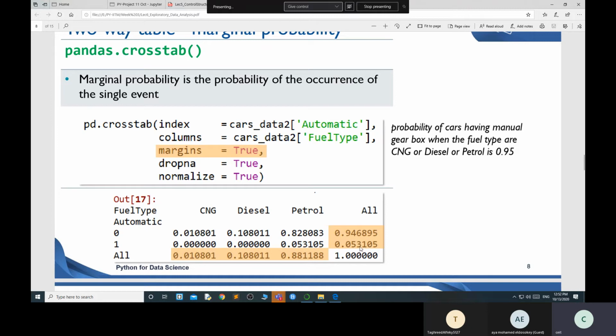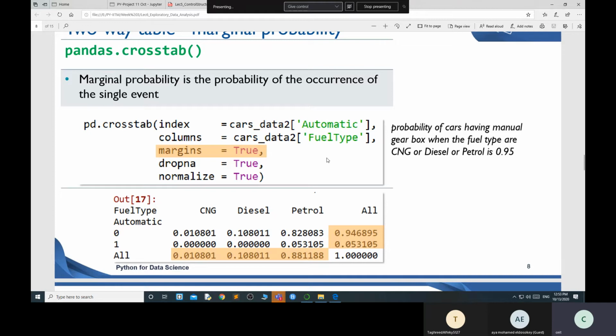Understand? Only 0.053% of people have an automatic car. Suppose I am living in Al Azhar University area and I collect all the data people have. I want to find out, okay, 95% of people have cars which are gear type, whether it's CNG, diesel or petrol. 95% of people have a gearbox car.